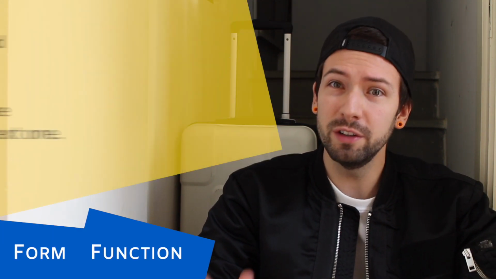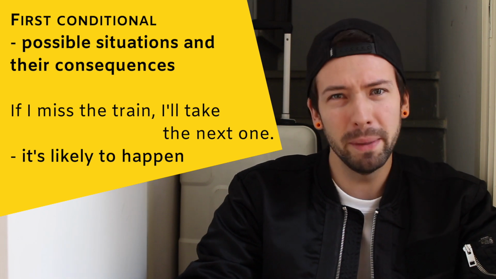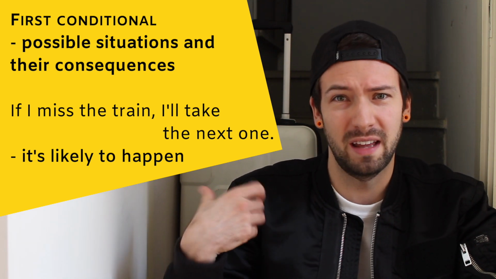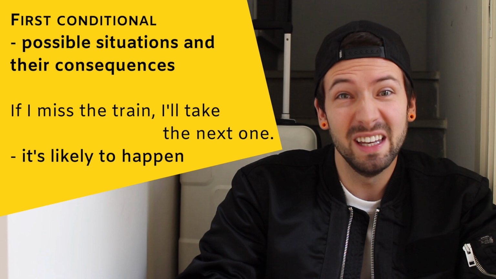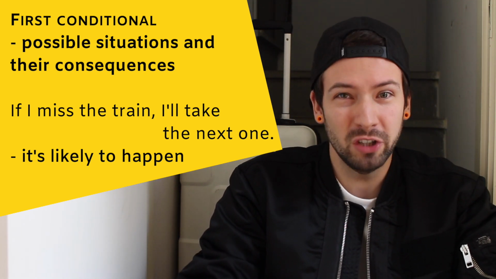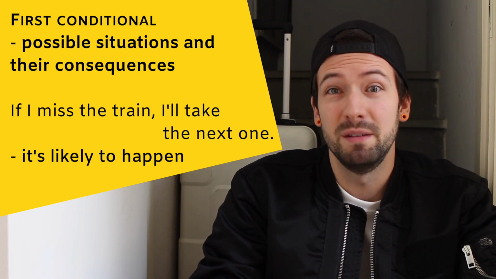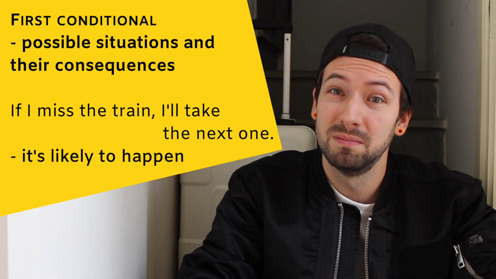And what do we use the first conditional for? We use it for possible situations and their consequences. Because I'm sitting here on my stairs and talking about grammar, it is very likely that I miss the train. And if I miss the train, I will take the next one. That's the result, a very possible consequence.